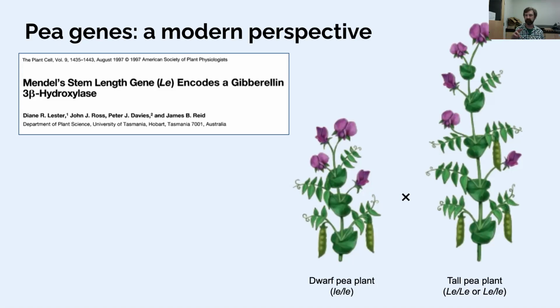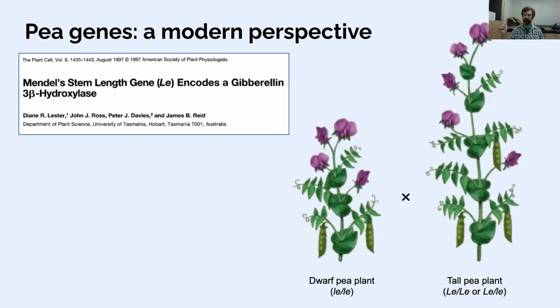So the difference in tall versus dwarf is not just big T, little t, but you could break it down into a little more detail. It turns out there's this gene that gets abbreviated LE for stem length. And you don't have to know the details here, but gibberellin 3 beta hydroxylase is something related to plants' hormone signaling about when it's a good time to grow.